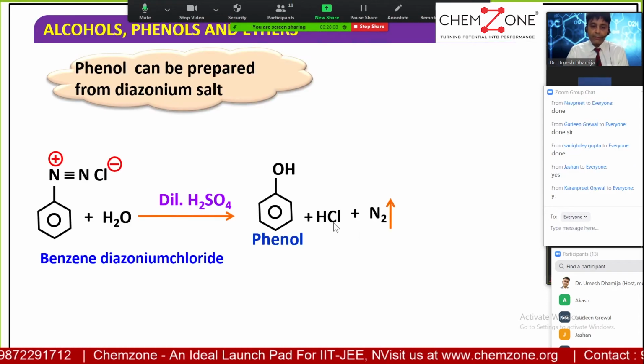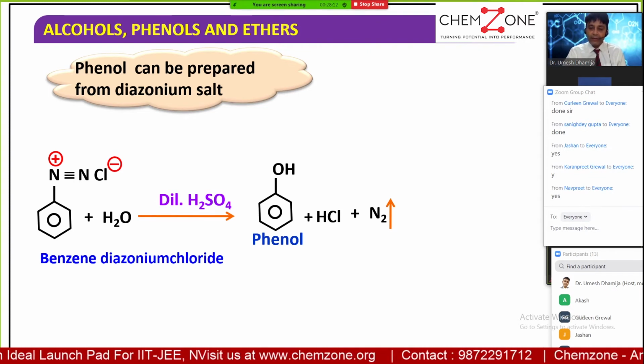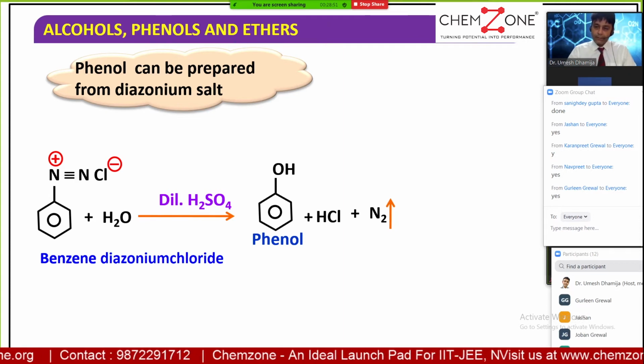Benzene diazonium chloride is now treated with water in the acidic medium, and we get the phenol with HCl and nitrogen gas. All right.